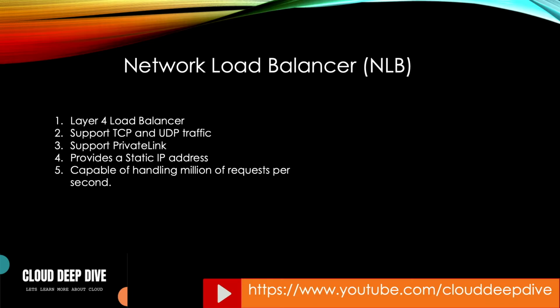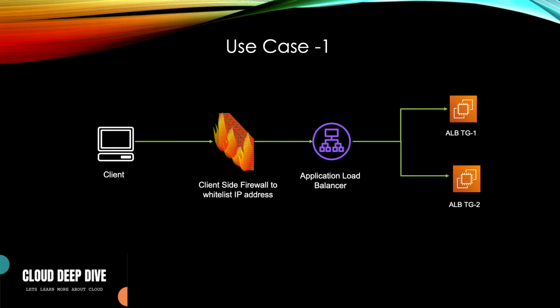Now let's talk about some use cases, or why the new target group type will help these organizations, and what challenges they were facing. The first use case: when ALB was launched, companies were very excited, but the only challenge they had was that they didn't have a static IP address.